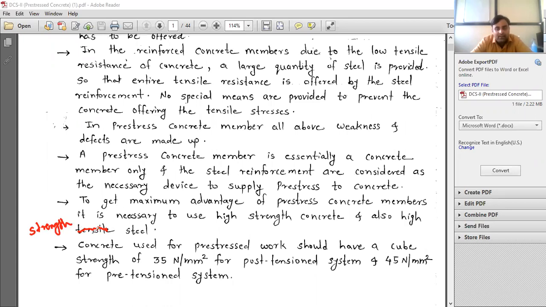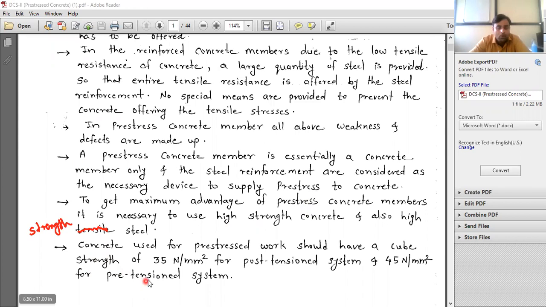To get the maximum advantage of pre-stressed concrete members, what is necessary? It is necessary to use high strength concrete, first thing, and second, high strength steel. So you should use high strength concrete plus high strength steel. Remember this to get the maximum advantage of pre-stressed concrete.